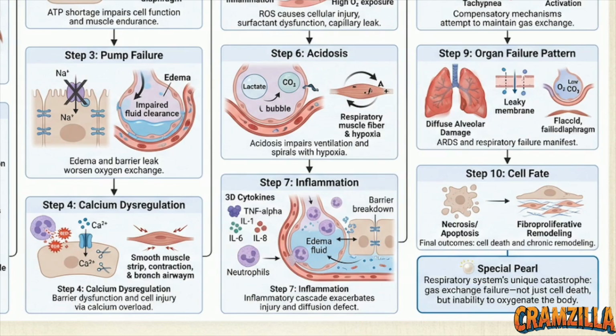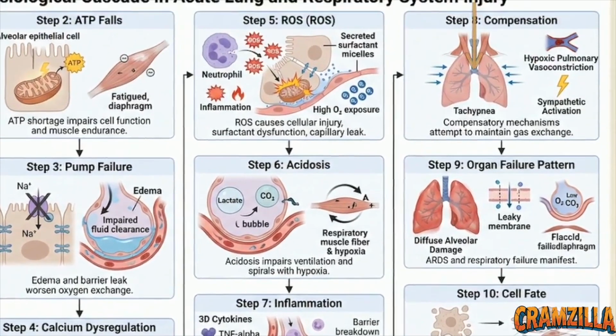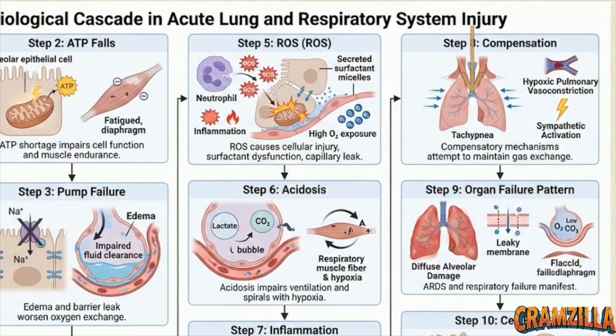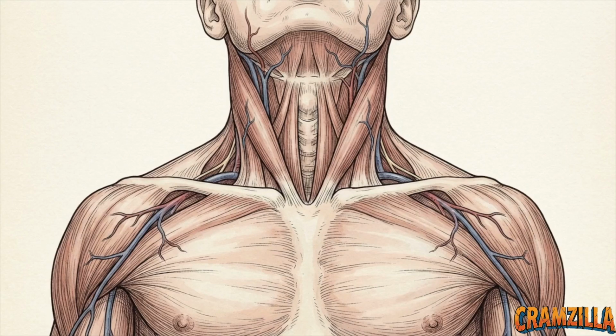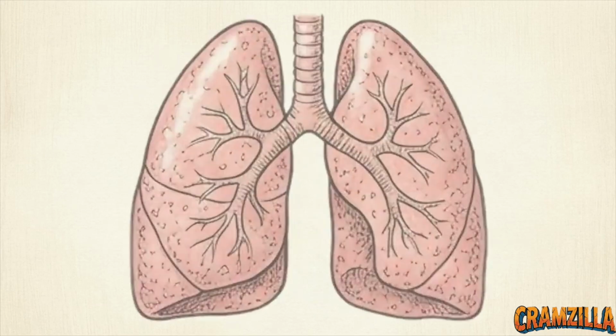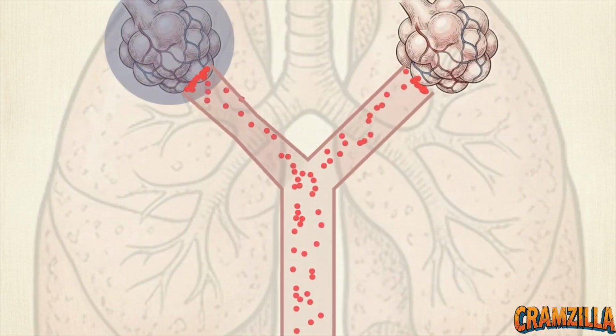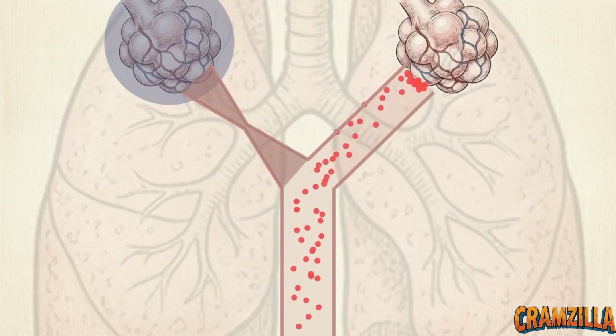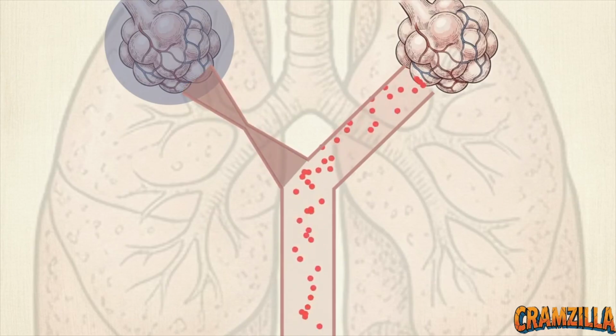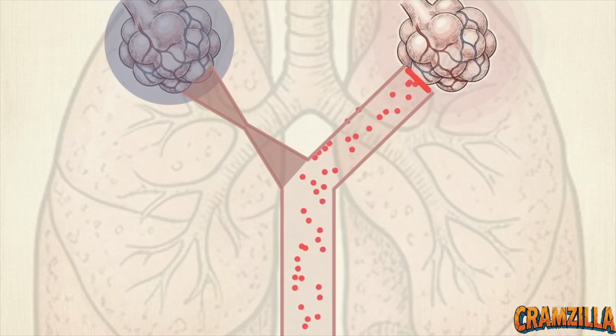The body mounts a desperate, macroscopic physiological defense in step 8, compensation. Systemically, the nervous system activates. The patient develops tachypnea, a rapid breathing rate, and begins recruiting accessory neck and chest muscles to force air into the lungs. Inside the chest, the lungs initiate hypoxic pulmonary vasoconstriction. This is a physiological reflex where pulmonary arteries clamp down, attempting to redirect blood flow away from flooded tissue and toward regions that can still exchange gas.